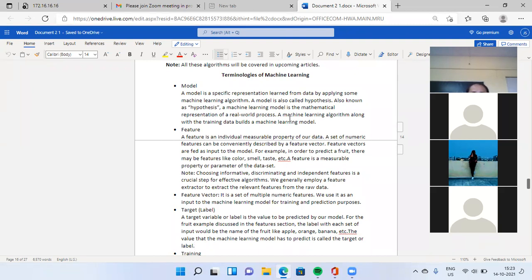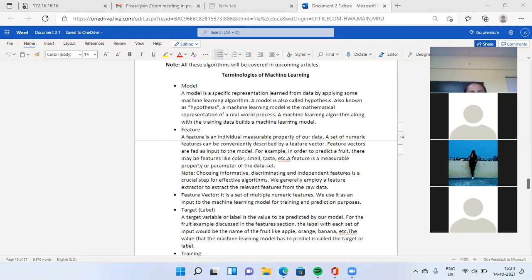What is the feature vector? It is used to feed your input to the model. For example, in order to predict a fruit, there may be features like color, smell, taste, etc. A feature is a measurable property or parameter of the data set.